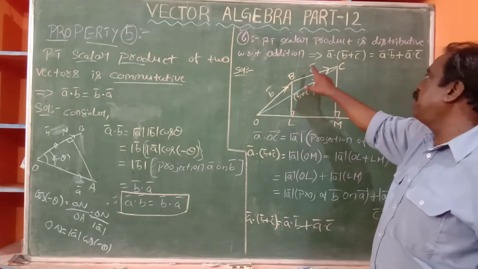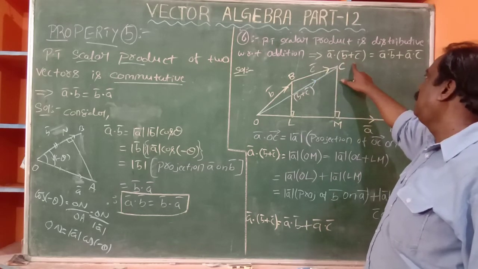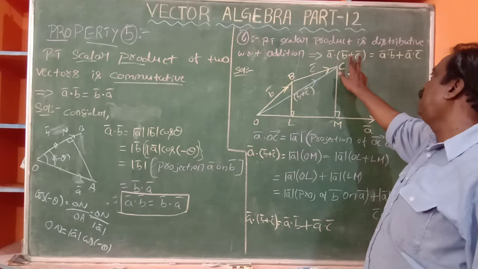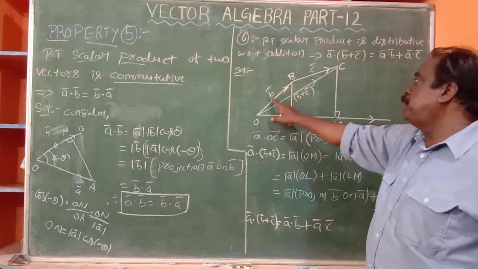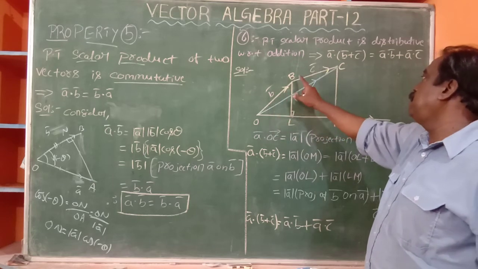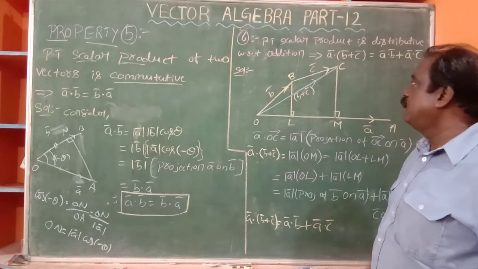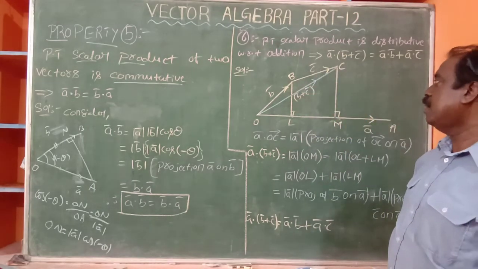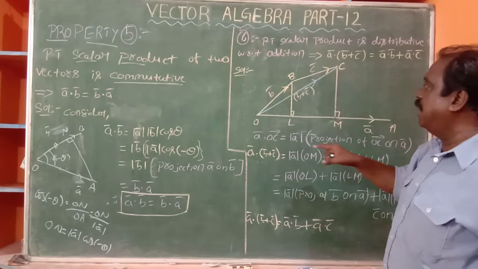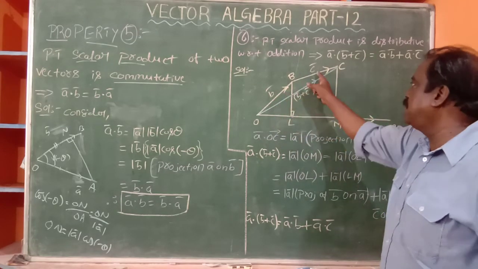Because B bar plus C bar must be added in the LHS. For addition of vectors to be possible, the terminal point of the first vector B bar must be the initial point of the second vector C bar. For that purpose, I wrote like that. Then OC bar is O to B, B to C, addition of vectors, B bar plus C bar.